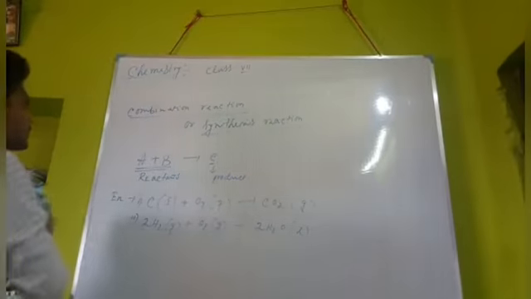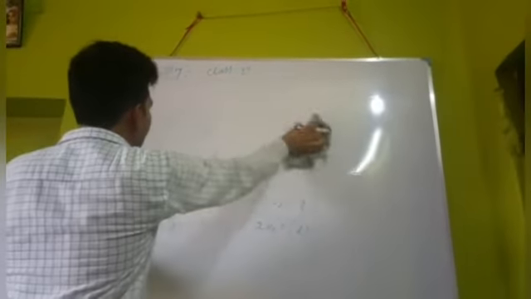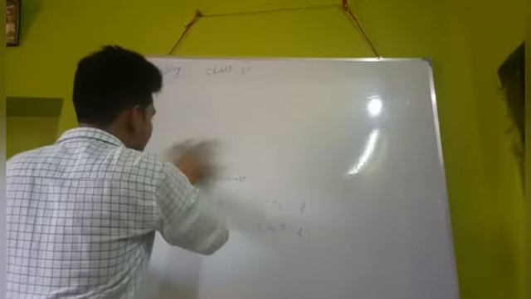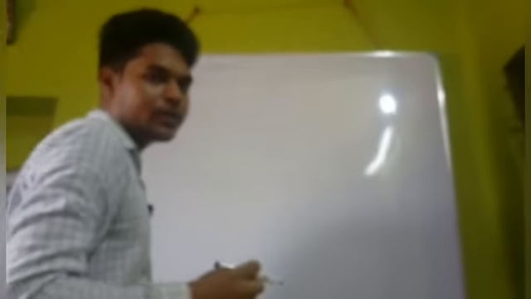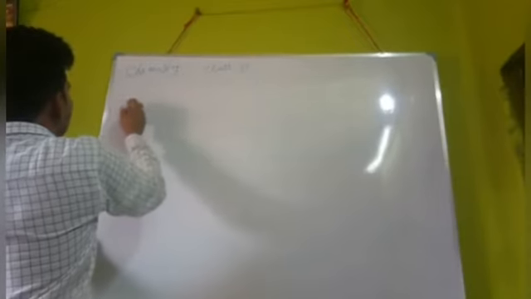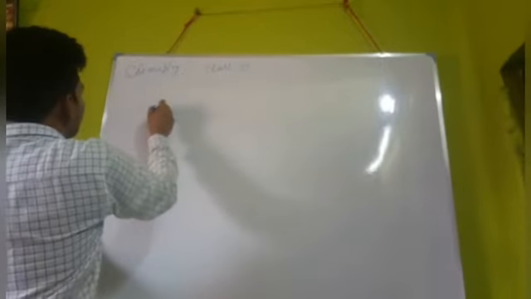Now we come to the second type of chemical reaction, that is known as decomposition reaction. Decompose means to break down into two or more parts. So that is the second type of chemical reaction, decomposition.